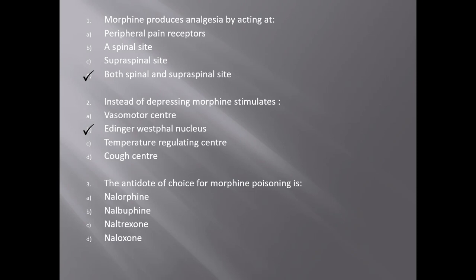Opioid analgesics have pharmacological effects in many organ systems, including the eye. It stimulates the Edinger-Westphal nucleus of the optic pathway and causes the constriction of the pupils.